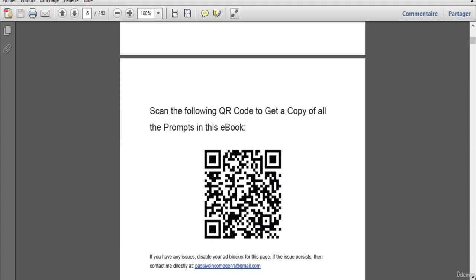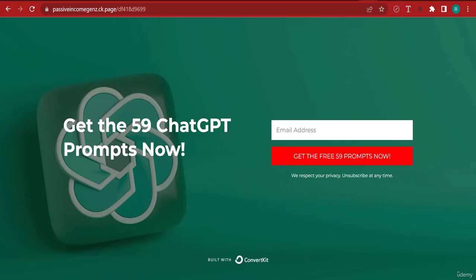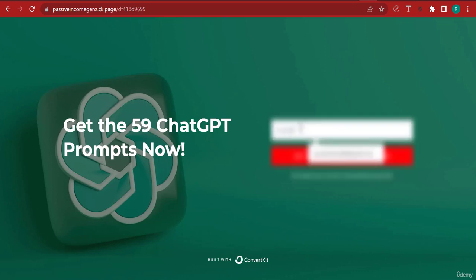I'm saying if you scan this barcode, you will get a copy of all the 59 prompts that we have used or explained in the book. You will get them for free. And so if they scan this code, immediately it's going to take them to this page. And if they sign up with their email address, they will receive an email that helps them download the book. As a matter of fact, let's go ahead and do the demonstration right now.